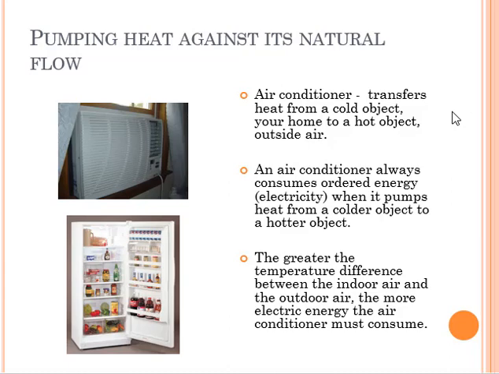Okay, before we end this one, I'll show you some applications of heat engines and the second law of thermodynamics. We have here pumping heat against its natural flow. An air conditioner transfers heat from a cold object, your home. So for example, your home is already cold because of the air conditioning system. Still, you are transferring heat from a cold object to a hot object, which is the outside air. But the air conditioner always has to use ordered energy in the form of electricity when it pumps heat from a colder object to a hotter object, because it's not the natural flow of heat.